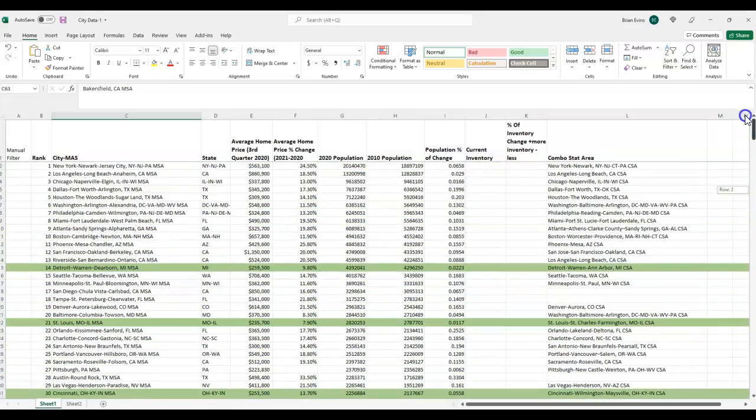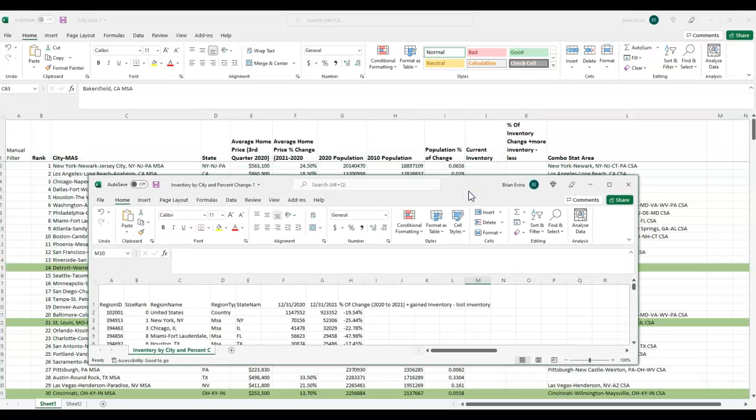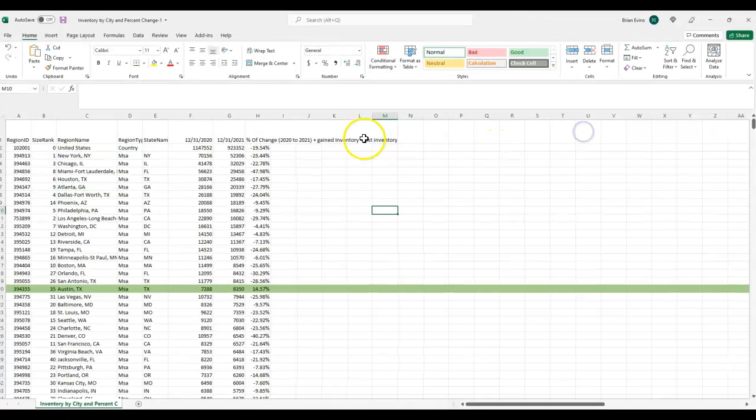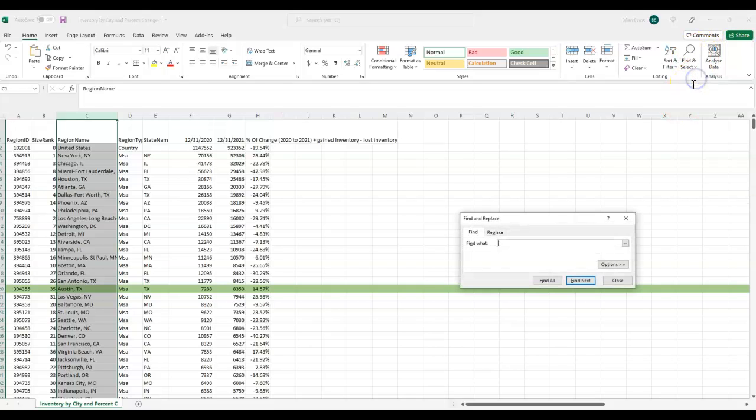So there's that. The second piece that we want to do is add in our inventory numbers so we can see what that market is doing as far as inventory, how much inventory they currently have out there, and what their percent of change has been on inventory. So going back to, let's say Detroit, for example. We're already looking at Detroit as one of our cities. So you just go to the spreadsheet and look for Detroit.